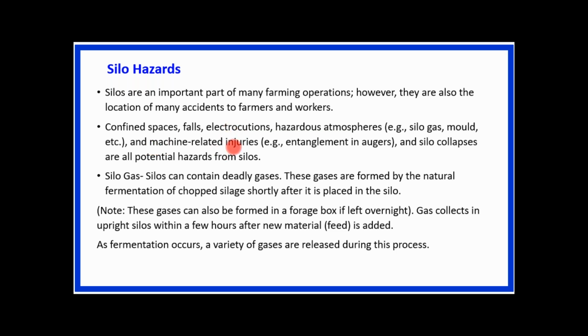Sometimes machine related injuries also happen with these silos, and silo collapses are also potential hazards. Depending on the type of structure, the strength of the structure, and activities like vibrations, flow rate, and loading capacities, there are chances of collapse.